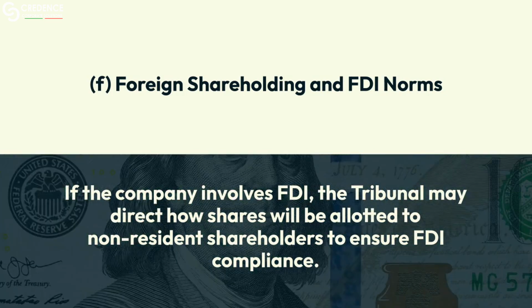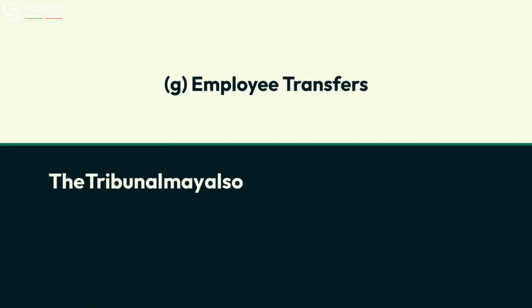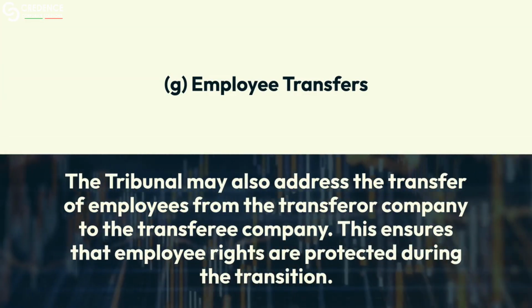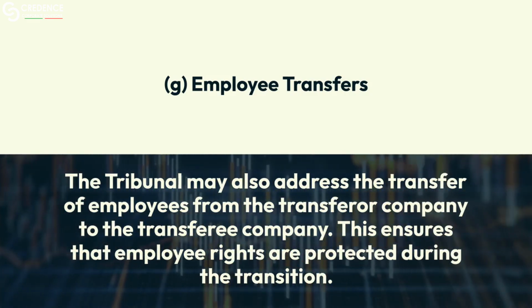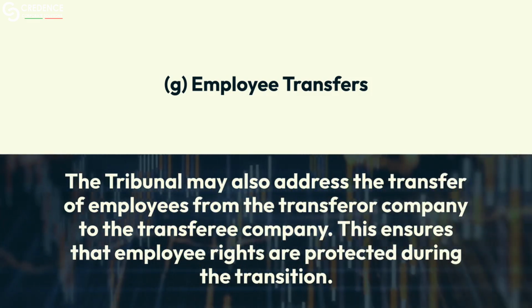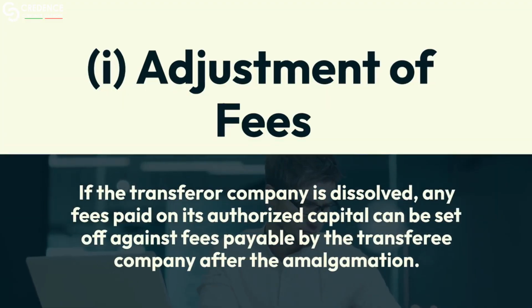F. Foreign shareholding and FDI norms. If the company involves FDI, the tribunal may direct how shares will be allotted to non-resident shareholders to ensure FDI compliance. G. Employee transfers. The tribunal may also address the transfer of employees from the transferor company to the transferee company. This ensures that employee rights are protected during the transition. H. Listed and unlisted companies. If the transferor company is listed and the transferee unlisted, the tribunal may set terms for the transferee's listing and outline opt-out provisions, including share valuation and payment.